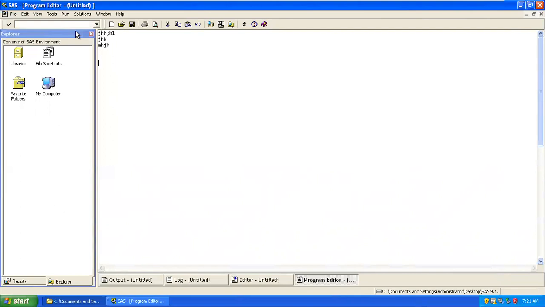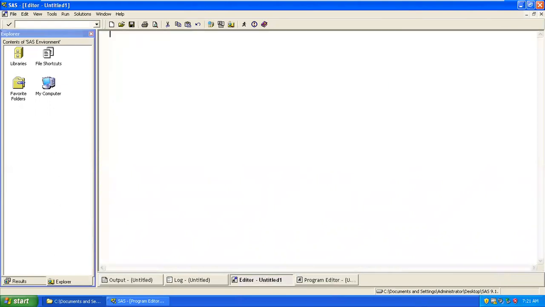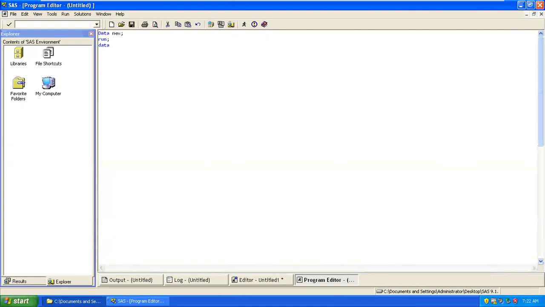Now the difference is, when you write a program over here, it separates the programming language. Let's say I'm writing data, new, run. If I'm writing another new program, see, it is separating it. But if I copy and paste the same thing over here, I won't get that same result.